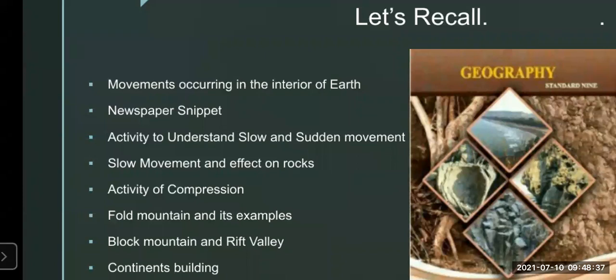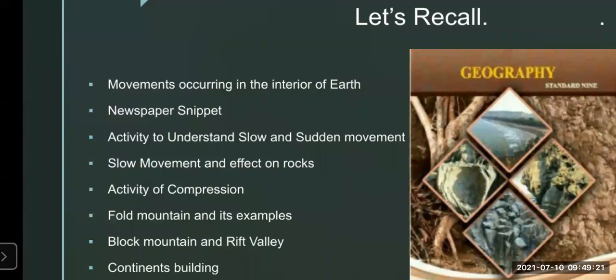Then we have done the activities to understand the slow and sudden movement. The activities 2.2a, b, and 2.3a, b to understand the slow and sudden movement. How actually the slow movement takes place and how actually the sudden movement takes place. Then we have seen the slow movement and the effect on the rock. How the slow movement is created and what are the effect on the rock based on the table which is given in your textbook. We have seen the compression, the activity of compression, and the activity of tension.